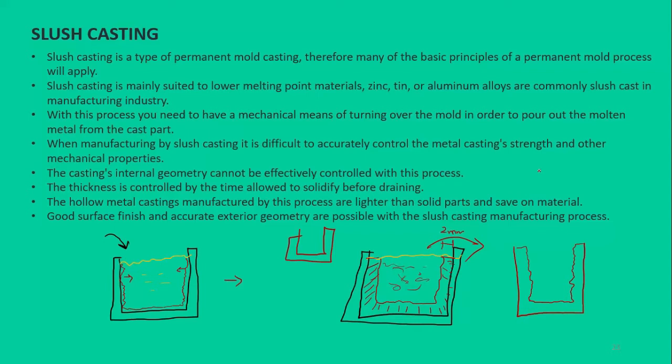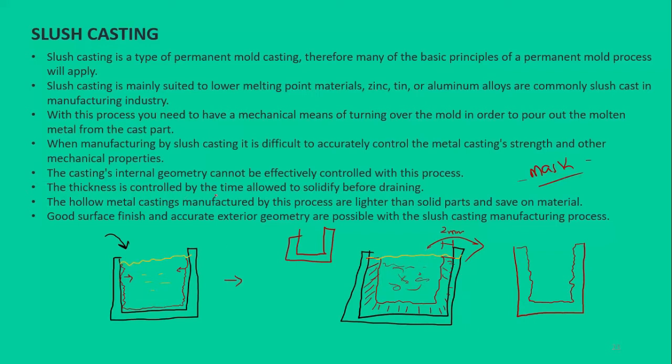So some common products are the toys, the masks children used to wear, even some elders, in some festivals, like you must have seen. They are all slush casted. As I said, the casting's internal geometry cannot be effectively controlled because we don't have any means to control it, and the thickness is controlled by the time allowed to solidify before draining. So how do we control the thickness? We simply wait until we see that we have achieved the desired thickness. The desired thickness of the part has been solidified, so the remaining part is drained out. This is how we control the thickness of the product.